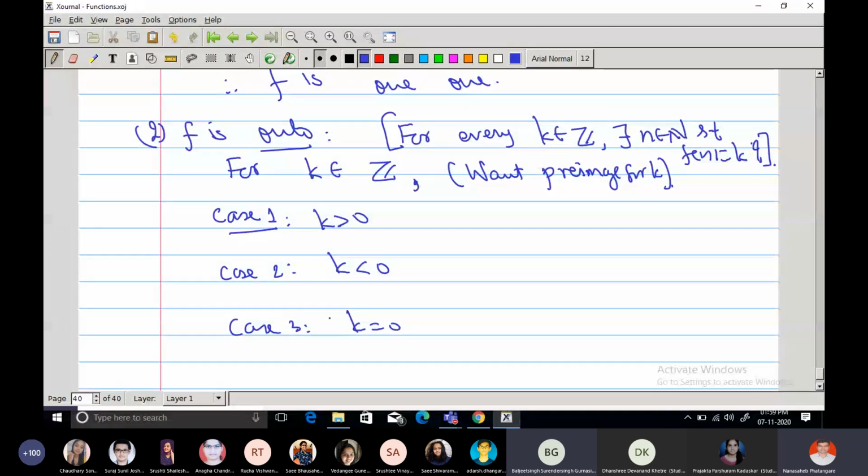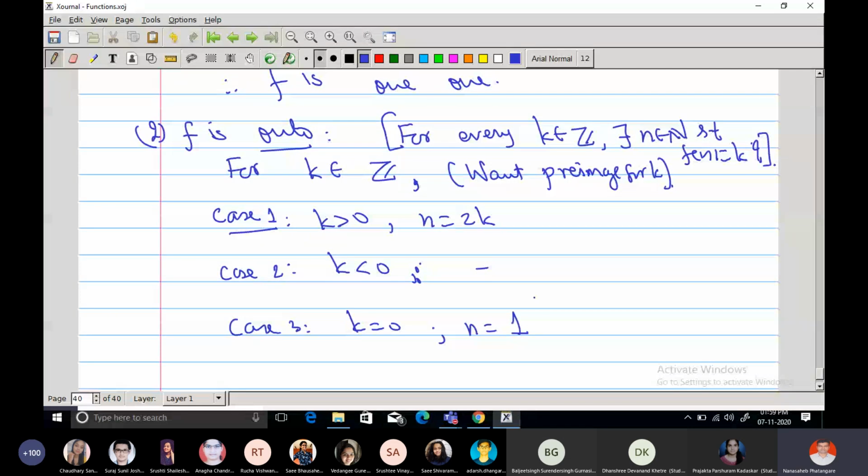Right, if k is positive, then what are the preimages of a positive number? Then n is equal to 2k. If k is negative, then what is it? Minus of what? You think about it. Okay. And what is the preimage if k is equal to 0? 1.